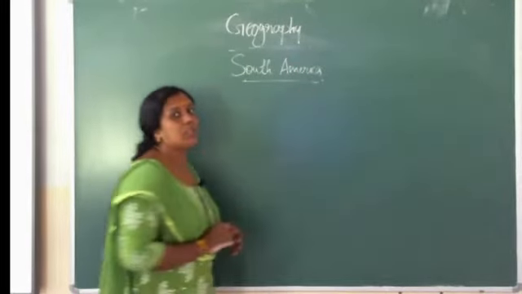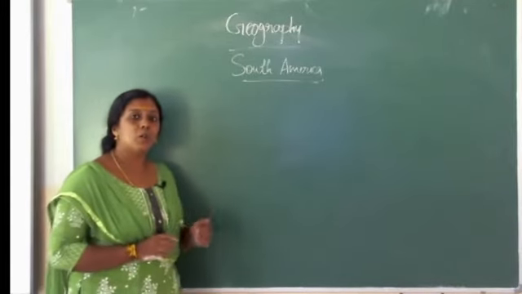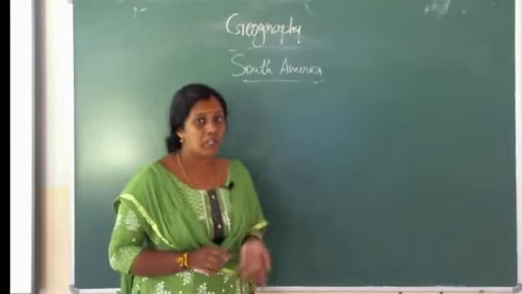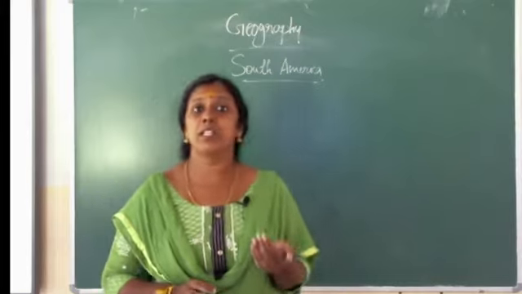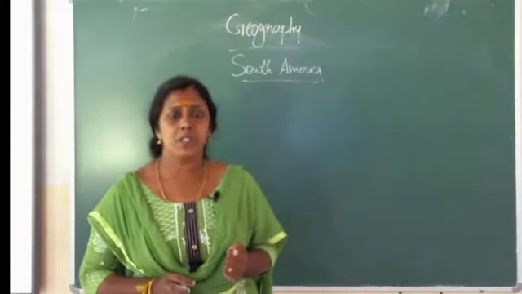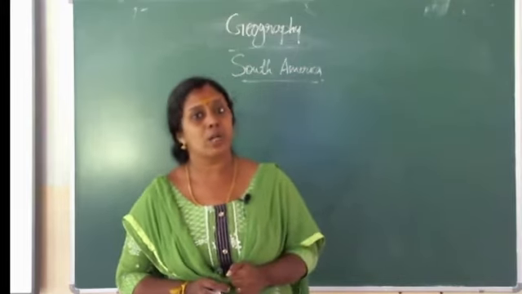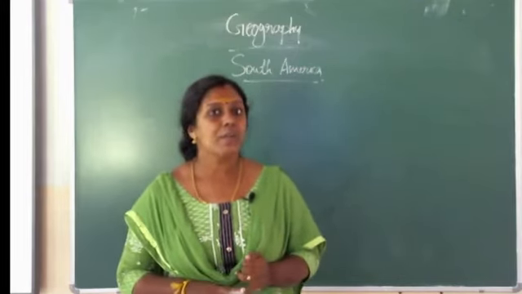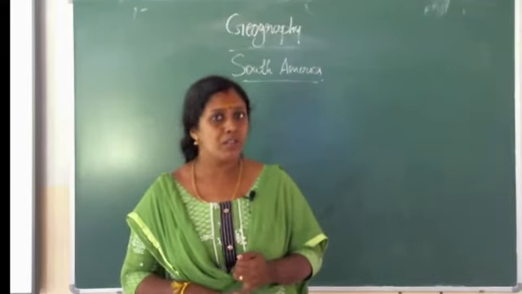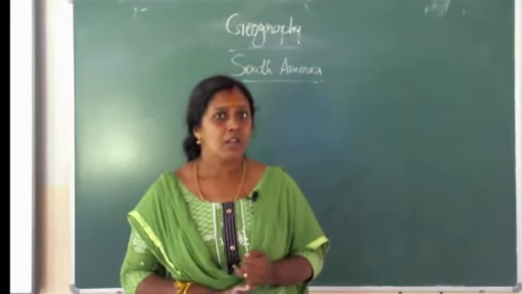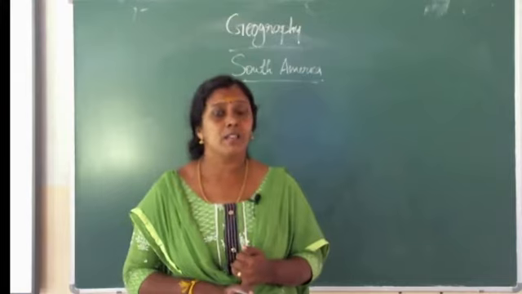In South America, we have already discussed some important physical features. Physical features means landforms. Different types of landforms are found in South America. First one, mountain range. The mountain ranges in South America are collectively known as the Andes.